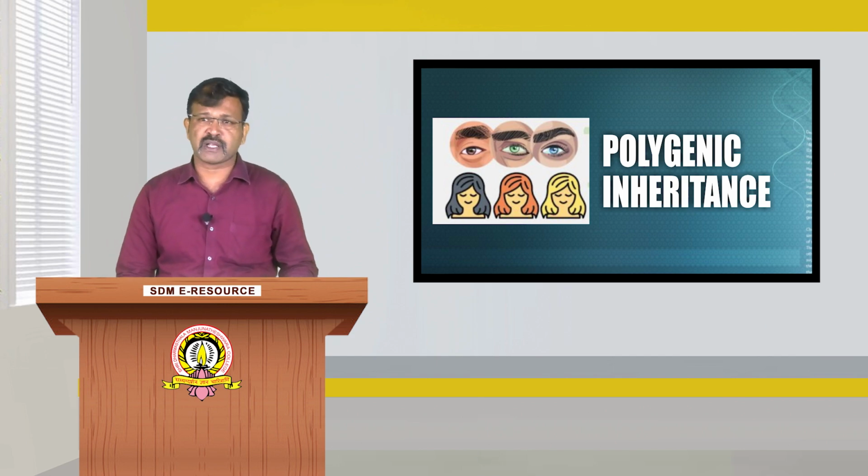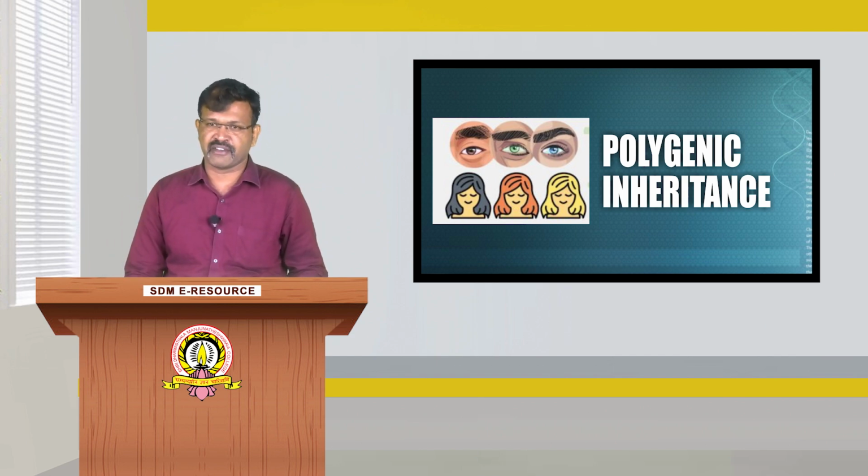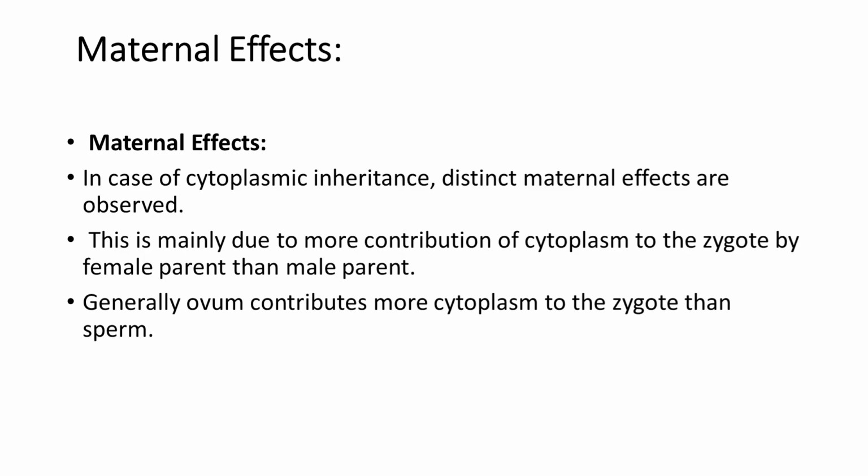Cytoplasmic inheritance is also one type of maternal effect. Why can we call it a maternal effect? Because the egg consists of most of the cytoplasm, while the sperm has no cytoplasm. So in cytoplasmic inheritance, distinct maternal effects are observed. This is mainly due to the greater contribution of cytoplasm to the zygote by the female parent than the male parent. Generally the ovum contributes more cytoplasm to the zygote than the sperm. That's why it is called a maternal effect.